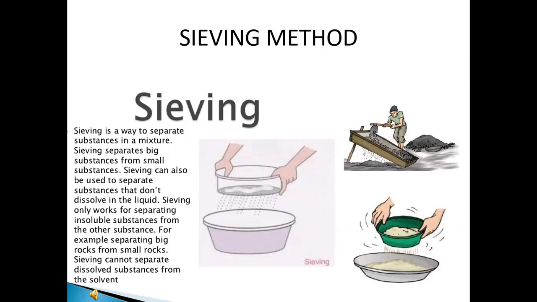For example, separating big rocks from small rocks. Sieving cannot separate dissolved substances from the solvent.